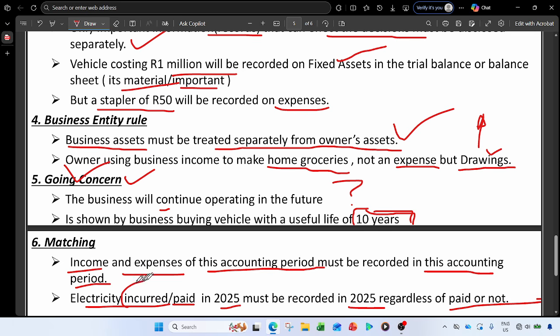So that electricity is incurred but not paid in 2025. Regardless of whether it is paid or not, that is a cost incurred in 2025. So when doing the income statement, this expense will need to be expensed in 2025, because according to the matching concept, that expense must be recorded in this accounting period, right?